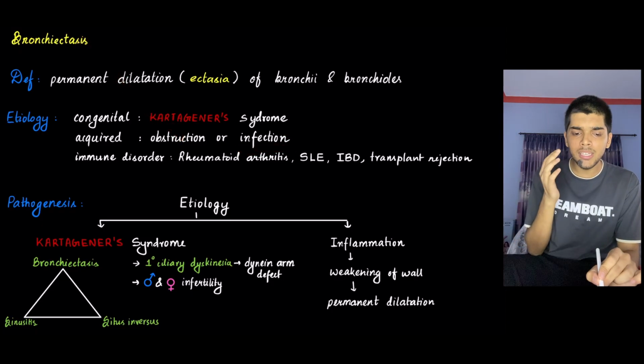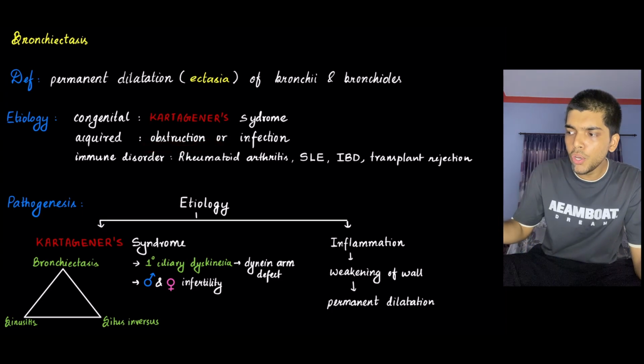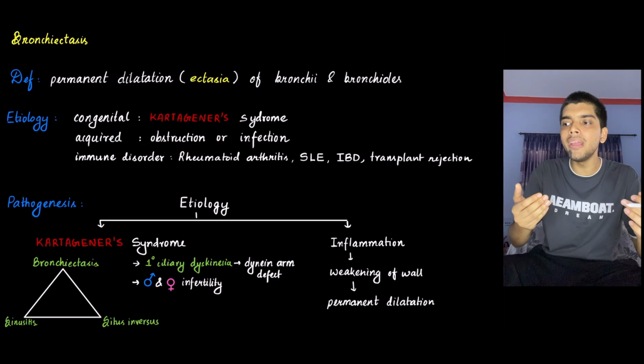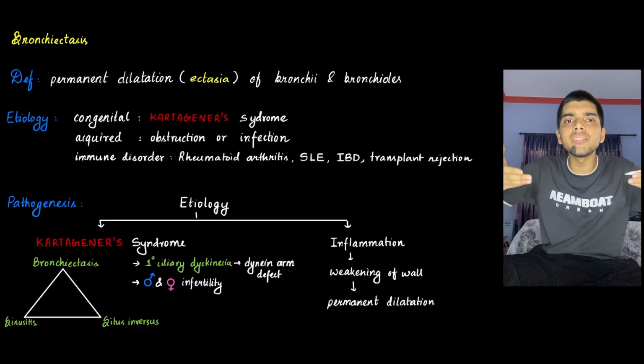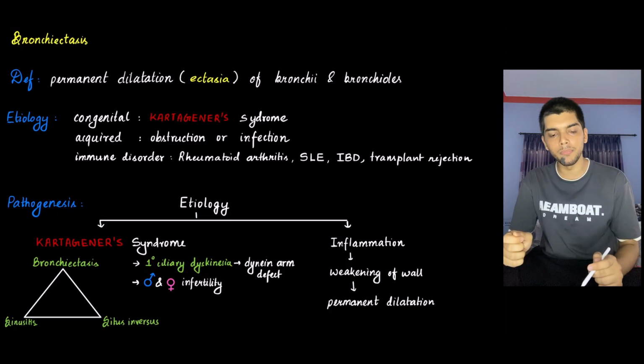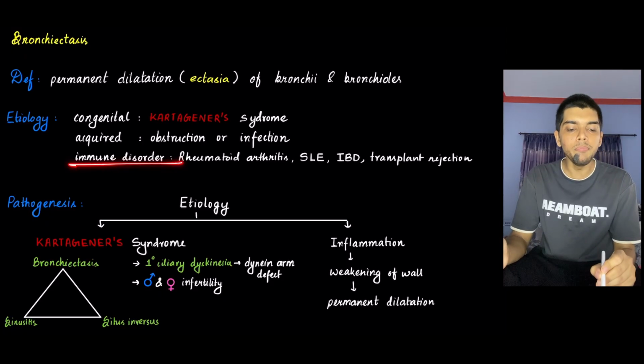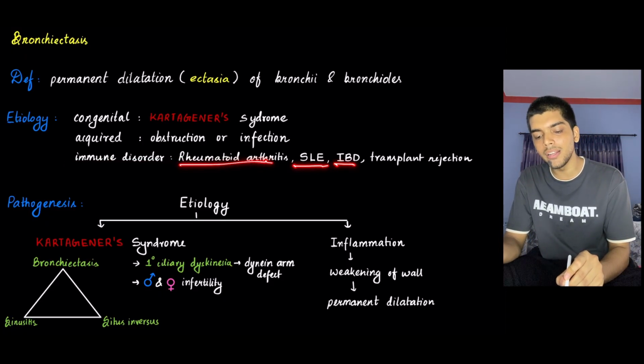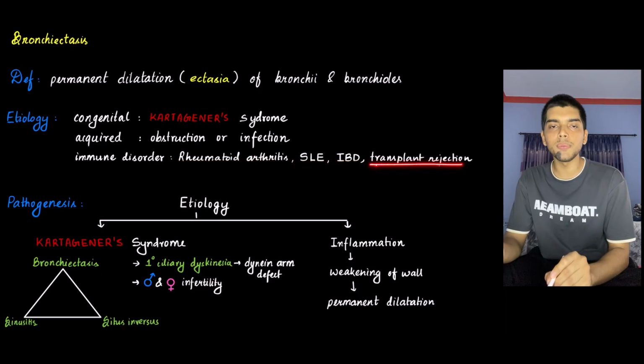How? See, obstruction can be due to the formation of a tumor within the tube, or compression from outside. All right, infection is infection. Then number three, immune disorders like rheumatoid arthritis, SLE, inflammatory bowel disease, or lung transplant rejection.